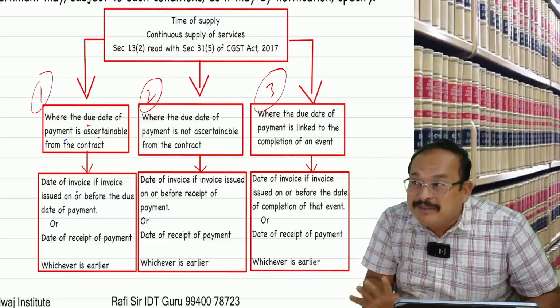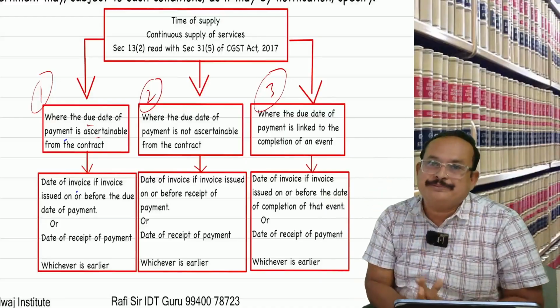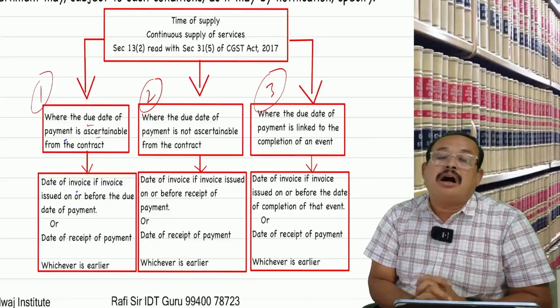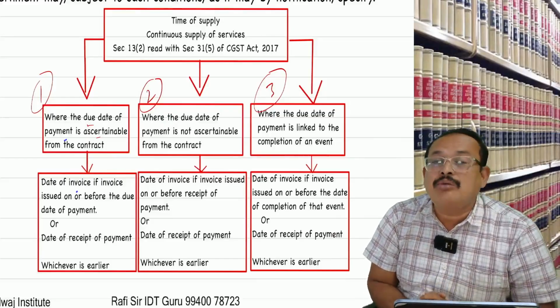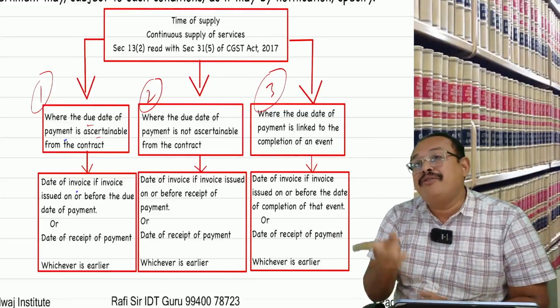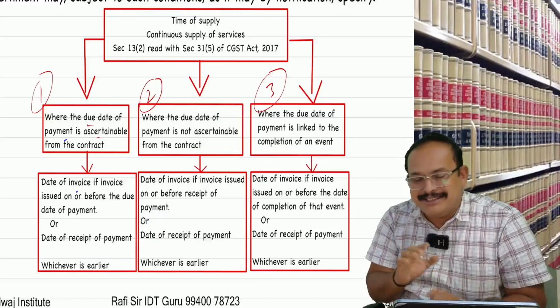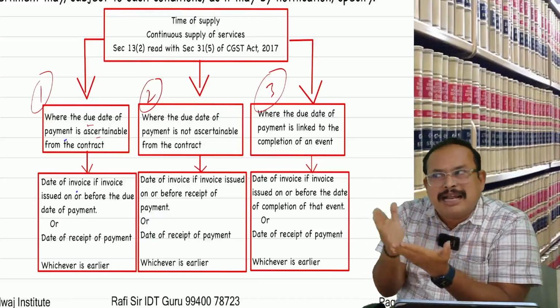The due date to make the payment is 31st August 2025. They have not paid the amount to me. They paid in the month of October, on 1st October 2025. Now, how much did they pay? 51 lakh, of which 1 lakh is interest. Is it clear? Now, what is the time of supply for the 50 laptops?